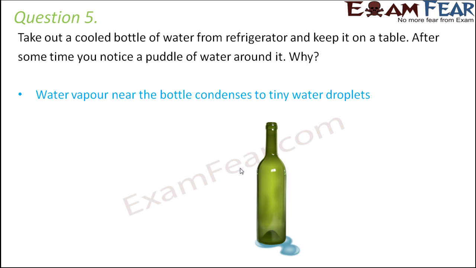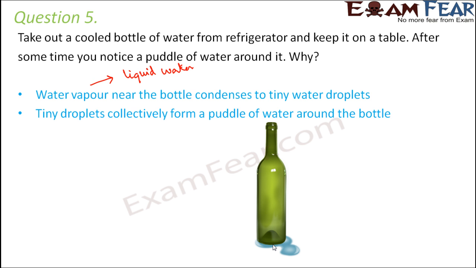Now, as soon as you keep this bottle at room temperature, the surrounding air contains water vapor. So that water vapor comes in contact with this cold bottle. So the water vapor tends to get converted into liquid water. This liquid water is what you see as this puddle of water. So the water vapor condenses to tiny water droplets. Tiny droplets collectively form a puddle of water around the bottle.